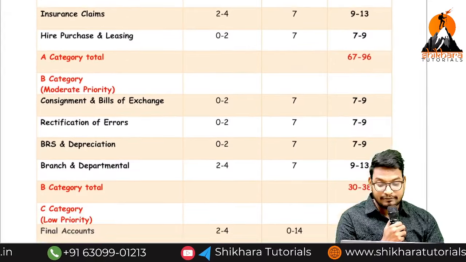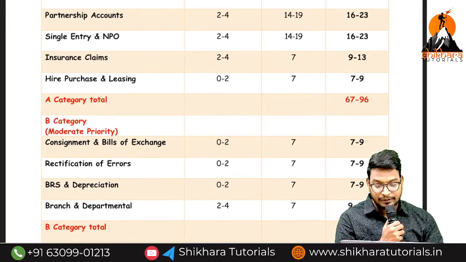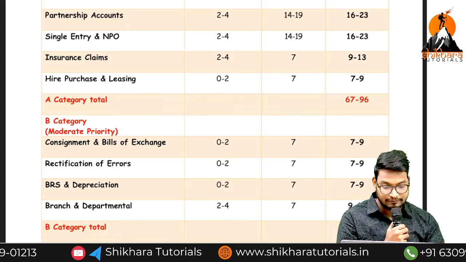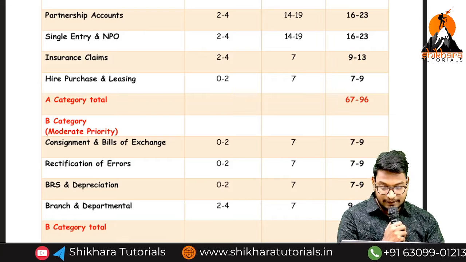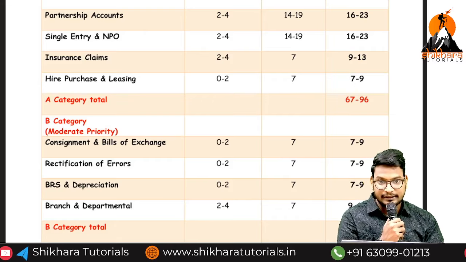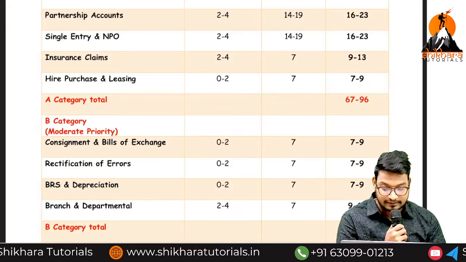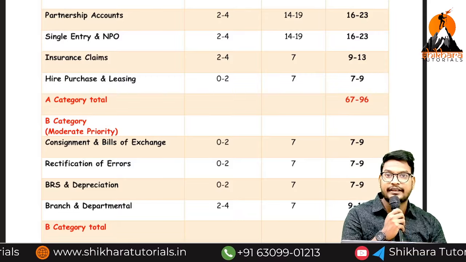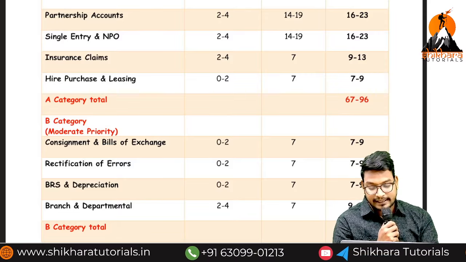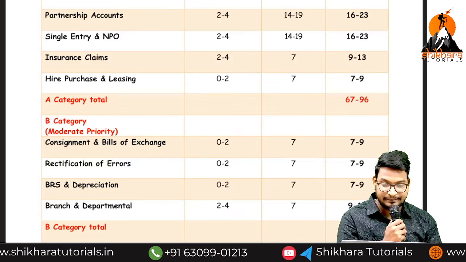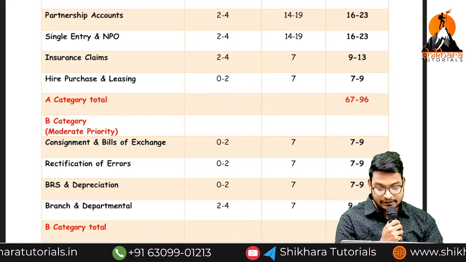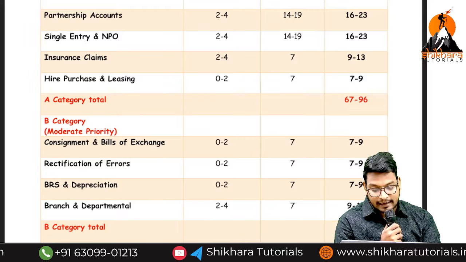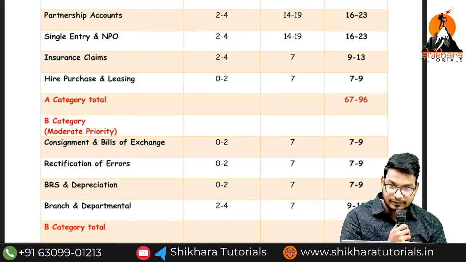But while preparing, which topics do you have to prepare, ma? You have to prepare the A category topics first and then the B category topics next. But while writing in the examination, first you have to write the B category topics and then the A category topics, because our principle is that within less time we have to get more marks. For that reason, target the B category for writing in less time and then target the A category. From my point of view, both the A category and B category have equal importance. Are you getting the point, ma?